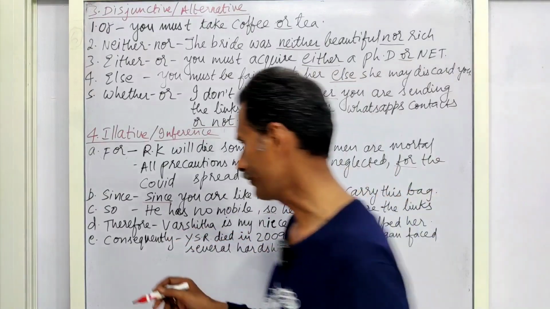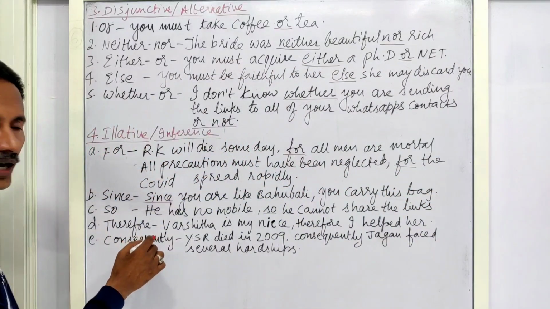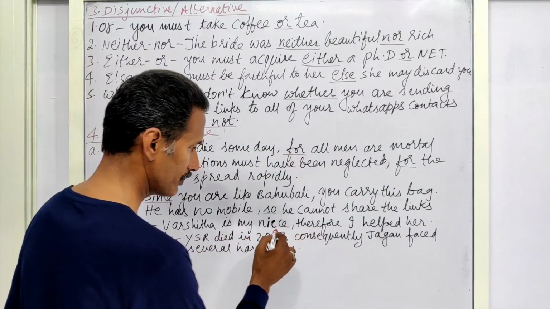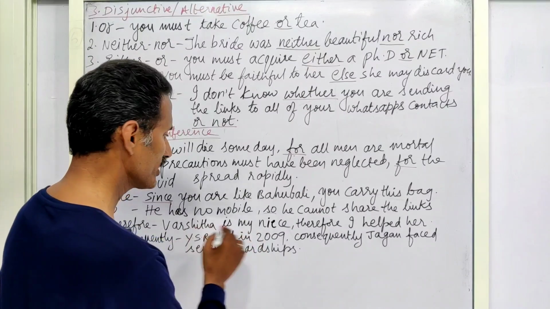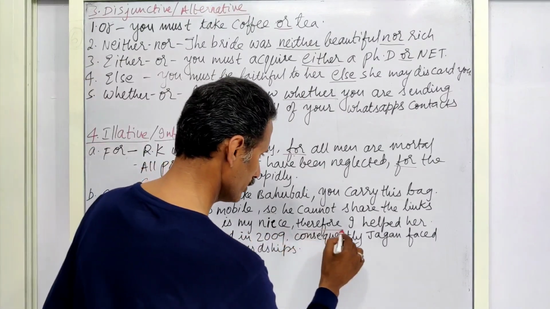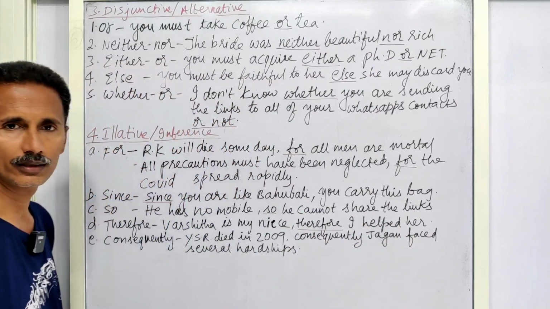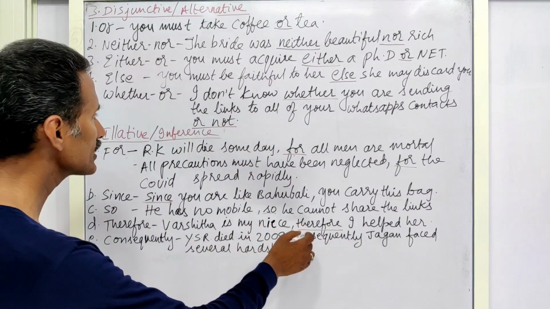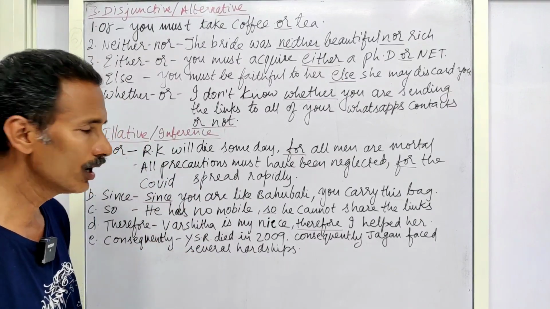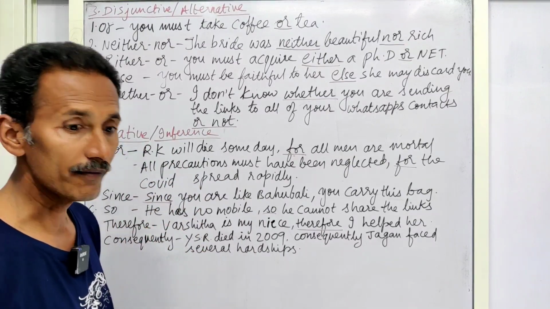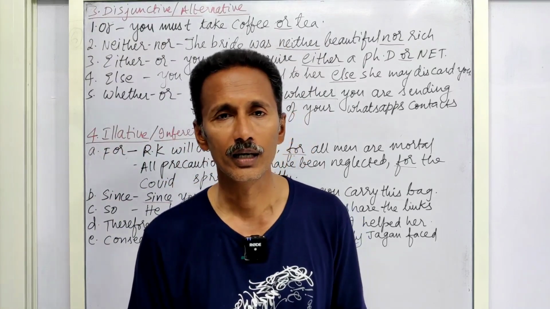Next one. Therefore, Vachita is my niece. That means my sister's daughter. Okay. Vachita is my niece. Therefore, I helped her. So this also comes under this illative. Why did you help Vachita? Because she is after all my sister's daughter.